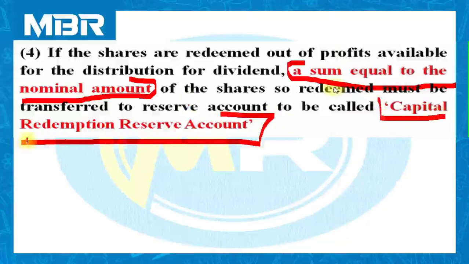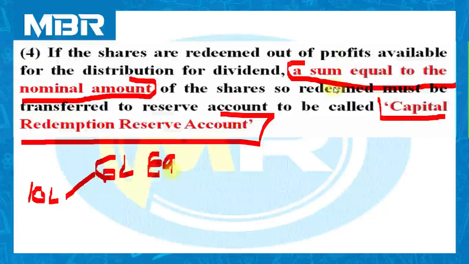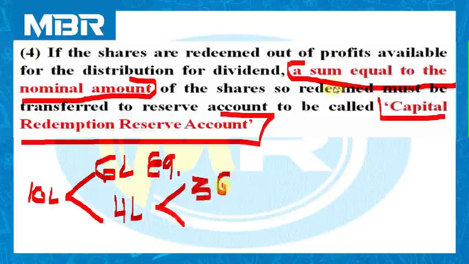It means what? Just continue with the earlier example. We are in need of rupees 10 lakhs. Out of rupees 10 lakhs, we have collected rupees 6 lakhs by issuing new equity shares. Now, we are in need of rupees 4 lakhs that we have to collect using general reserve for rupees 3 lakhs and profit and loss account credit balance rupees 1 lakh.